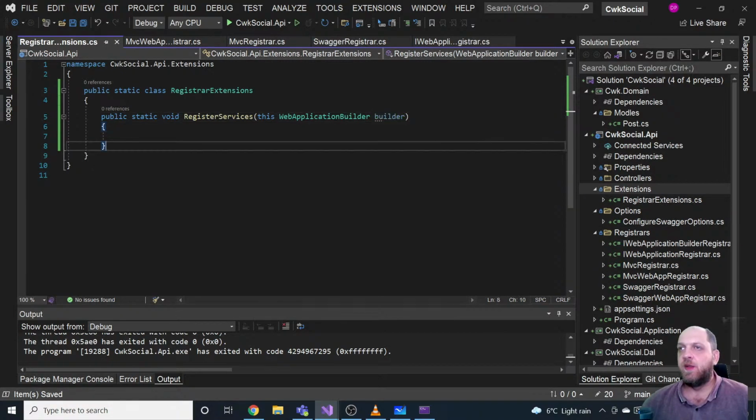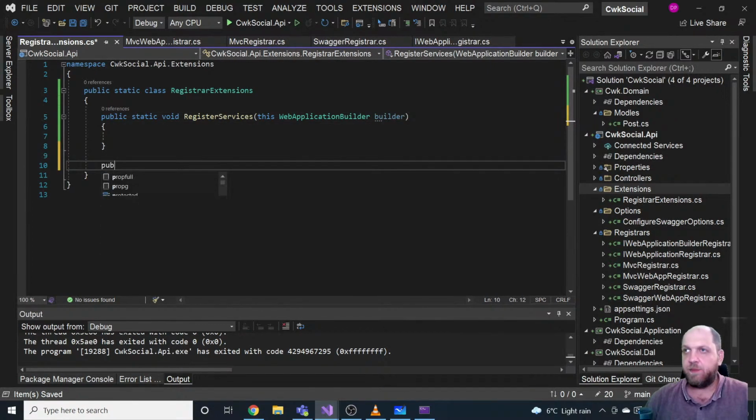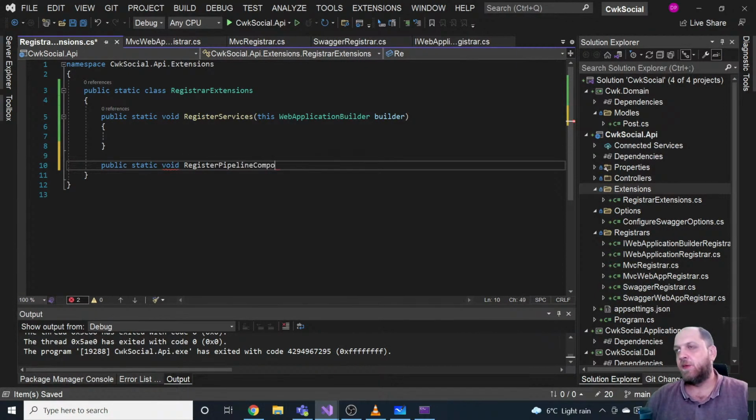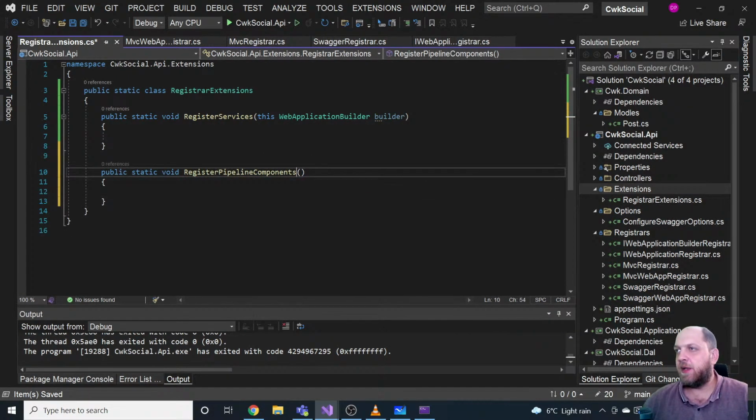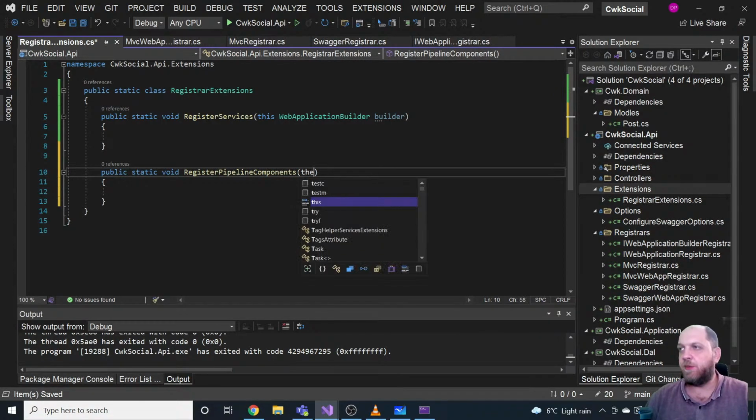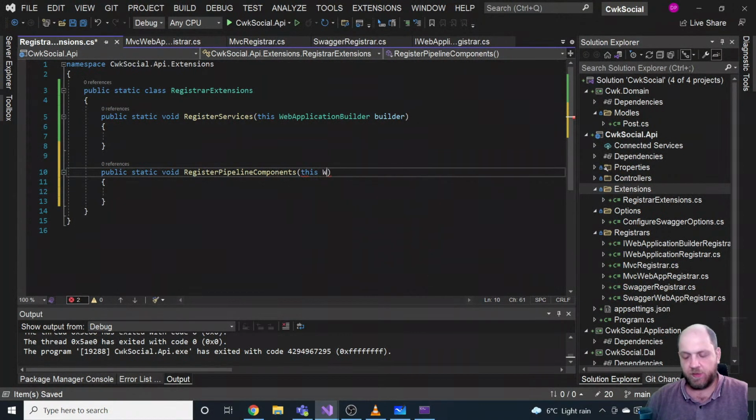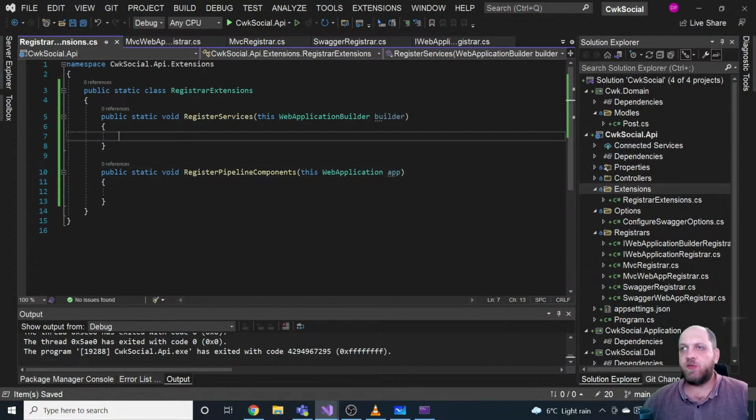And then we would have another one, public static void. Let's call it register pipeline components. And this would be an extension method on the web application itself. So this web application app. Cool. So we have that. Now, what we have to do in those methods is actually quite easy. We just have to use a little bit of reflection.